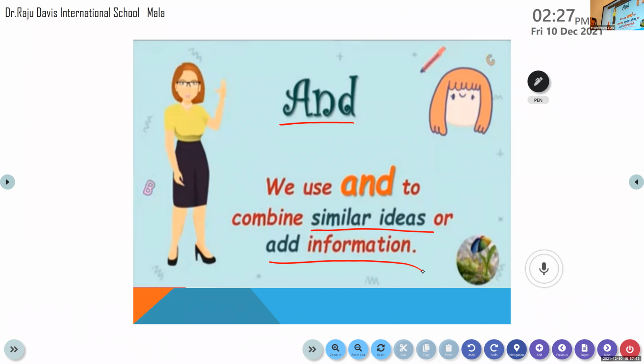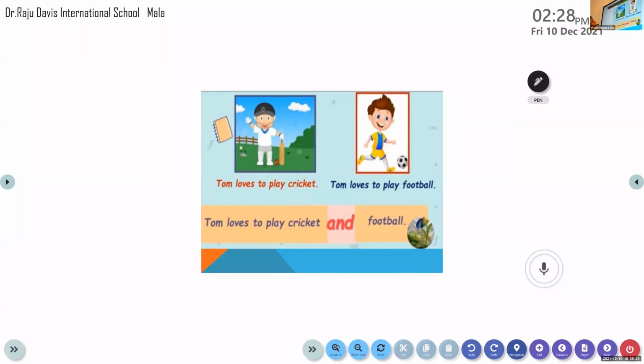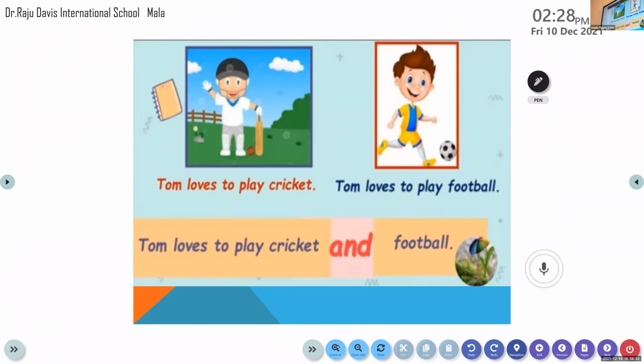When the two sentences are of similar ideas, or to add information, we make use of the conjunction and. Clear to all of you? We have already learned it, but please do keep it in your mind. And, A-N-D, is a conjunction used to join two sentences of similar ideas or to add information. Now let's move on to the examples. Here are a few examples for you.